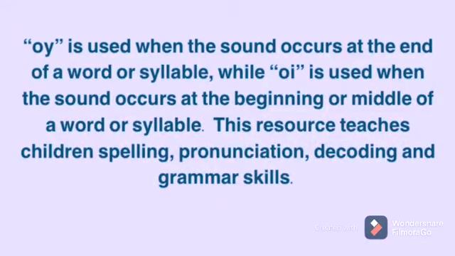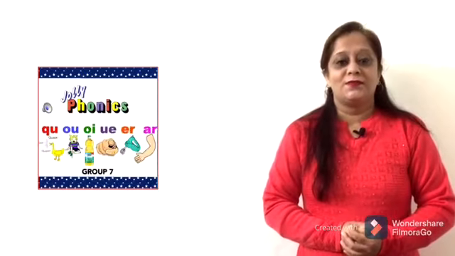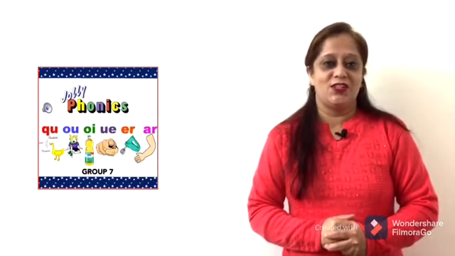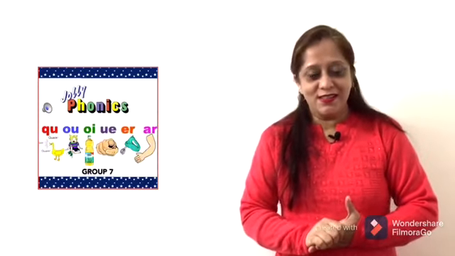Students, just have a look, it will be a great help to you. OY is used when the sound occurs at the end of a word or a syllable, while OI is used when the sound occurs at the beginning or middle of a word or syllable. This resource teaches children spelling, pronunciation, decoding and grammar skills. So students, there is a detailed study for this and you will be able to learn according to your age level. So now we come to the sentences.